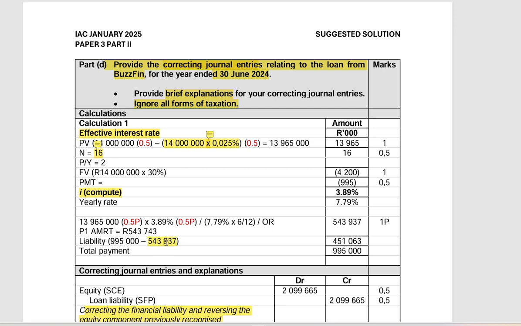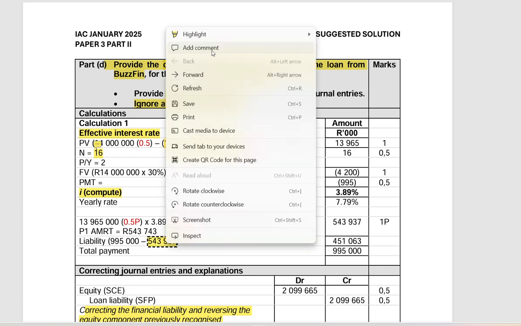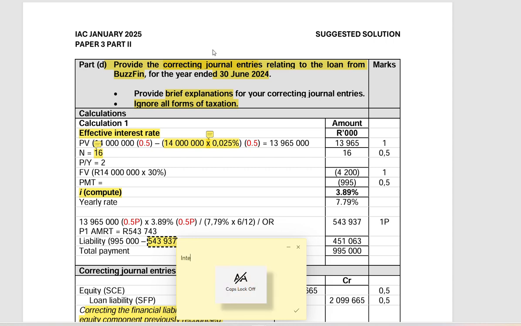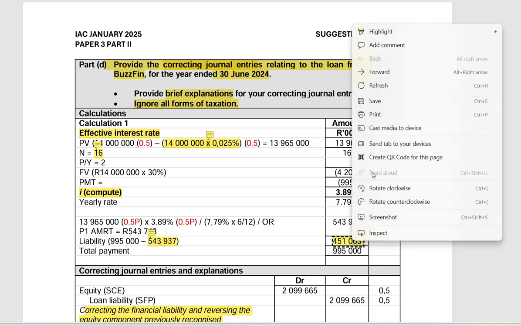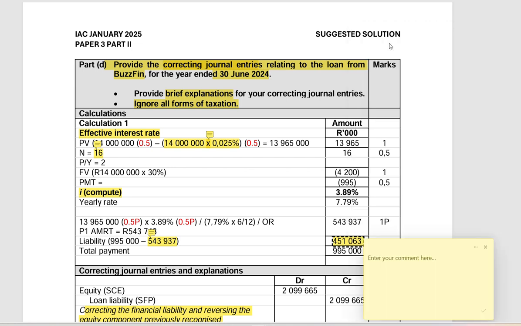So this one is an interest. So this is an interest payment. And then the balance that we get is actually your loan reduction. So this will be a capital reduction. So we're going to call this one capital reduction.